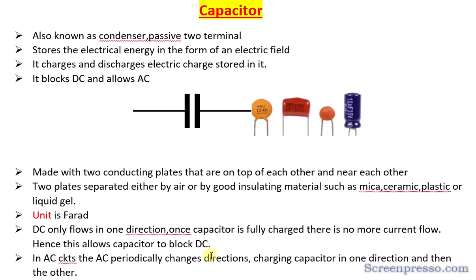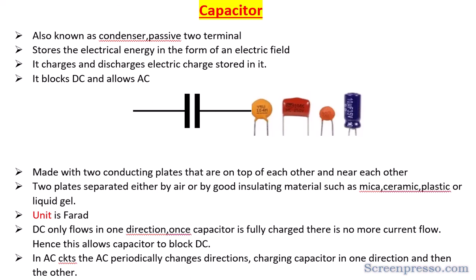Why this blocks DC is, see, DC means direct current, which has only one direction of flow. So the direct current flows in only one direction, which means the capacitor will only be charged. It will never get to the other direction where we would expect it to behave as alternating current. DC only flows in one direction, but once the capacitor is fully charged, there is no more current flow. Hence, this allows AC to flow through it, but it never allows DC to flow through it.